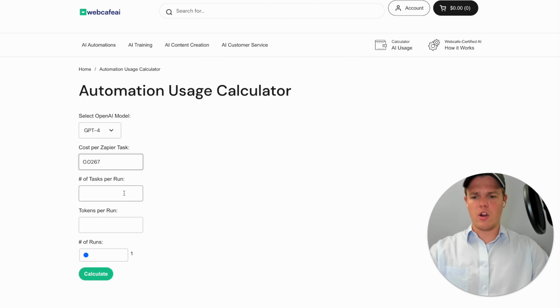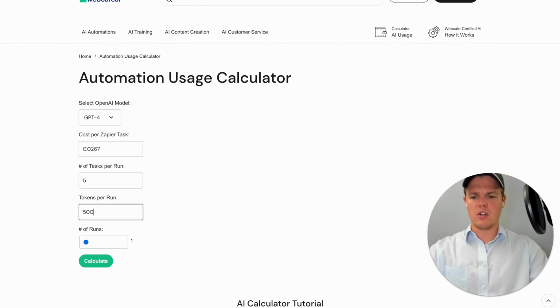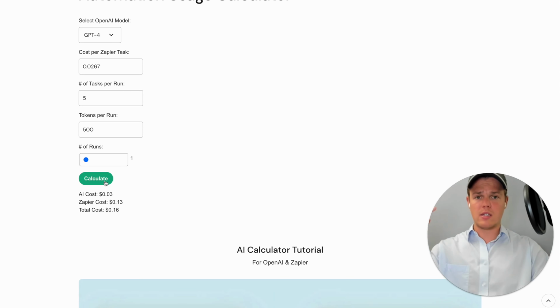Coming back over here, we can put the number of tasks, which is going to be 5, and the tokens, which is going to be 500. And all we have to do is press calculate. And as you see there, we got our AI cost, our Zapier cost, and our total cost. It is broken down by the different metrics, with the total being 16 cents.